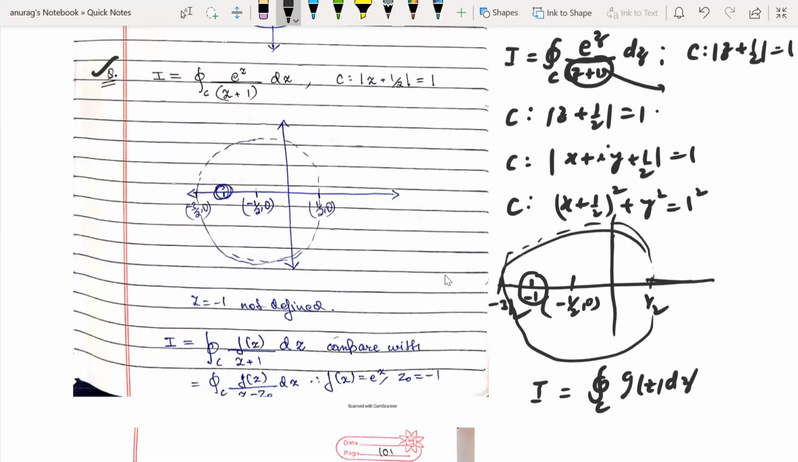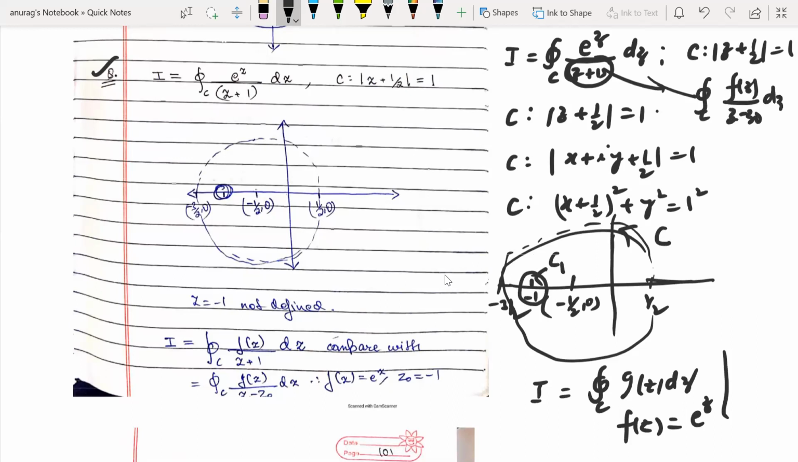So we will get a hole and we take it as a direction C1. And this is our curve C. If we compare it, you will get f(z) equal to e to the power z, because it is not creating a problem. And what is z naught? If we compare it with the form f(z) over z minus z naught dz, then z naught is minus 1.